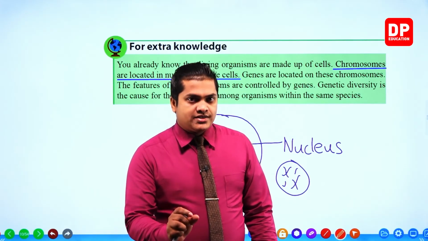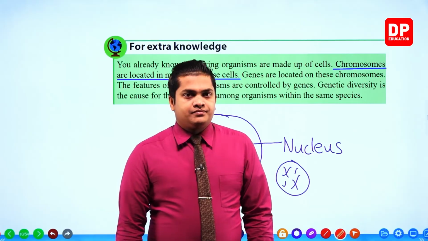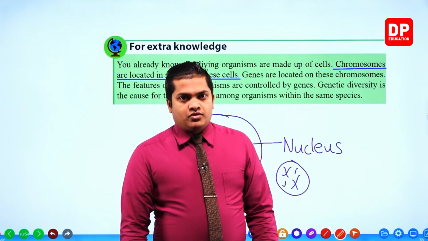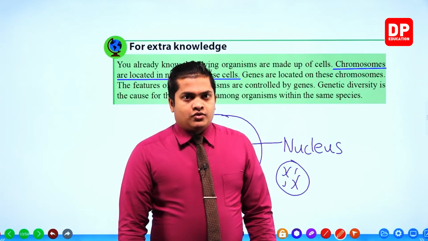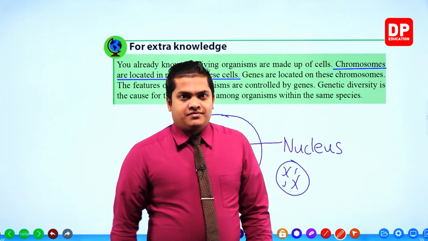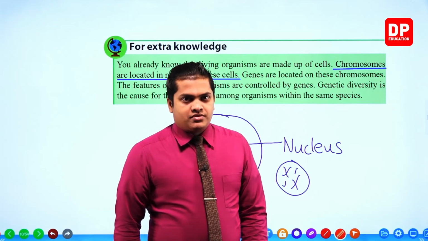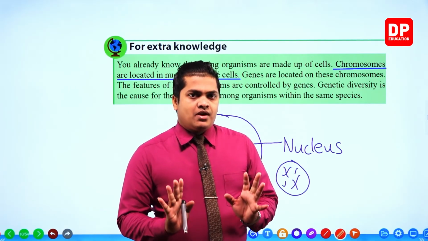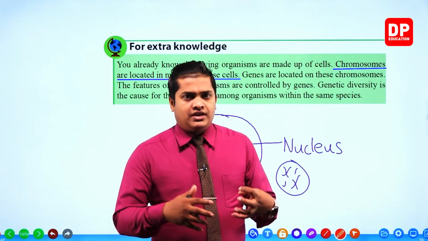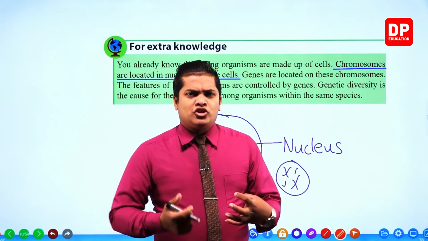These genes are observed within the chromosomes. So chromosomes contain DNA. Within DNA, you can observe genes. That's how it goes. We'll be learning about these genes and other factors, about the inherited patterns and generations,